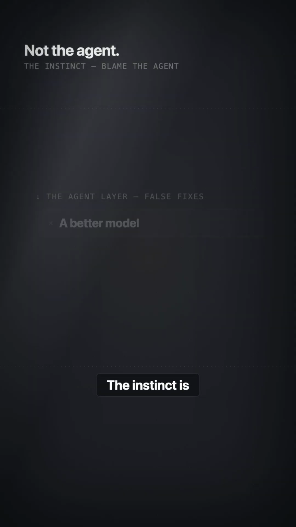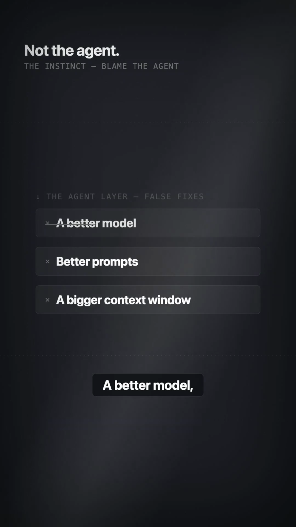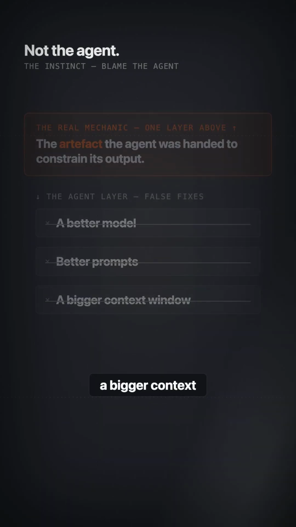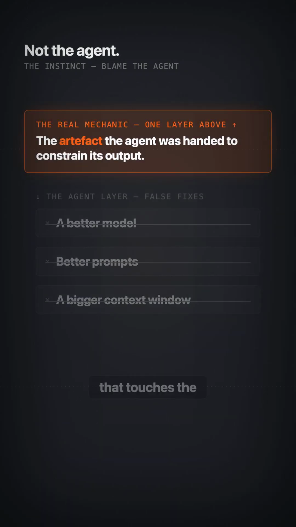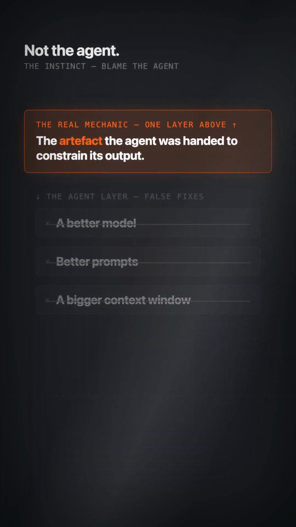The instinct is to blame the agent. A better model, better prompts, a bigger context window. But none of that touches the actual mechanic. Because the mechanic lives one layer above the agent, in the artifact it was handed to constrain its output.